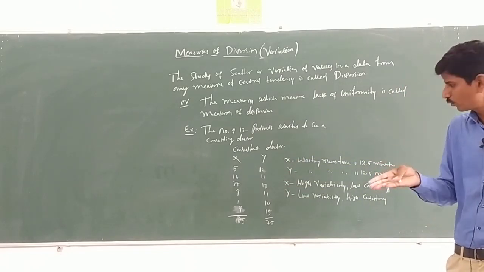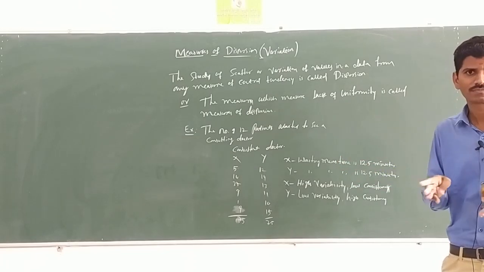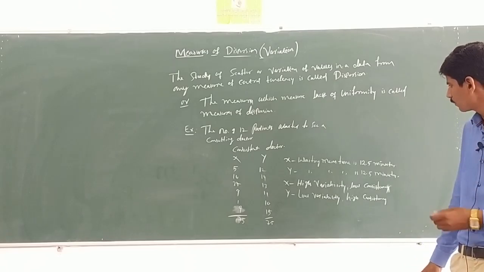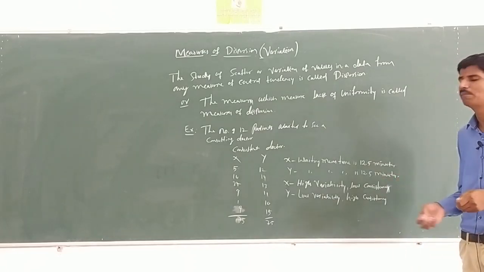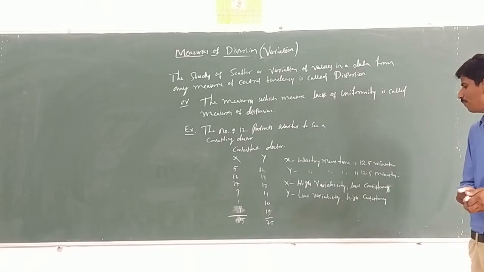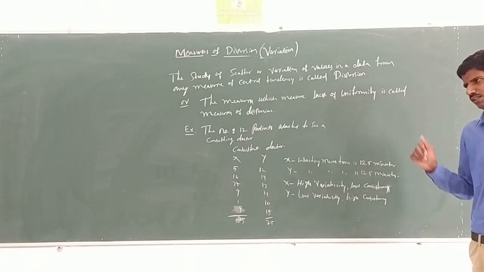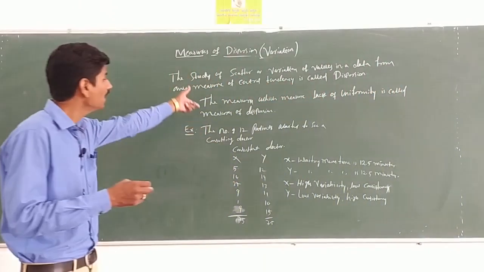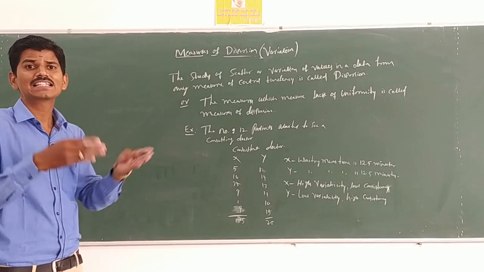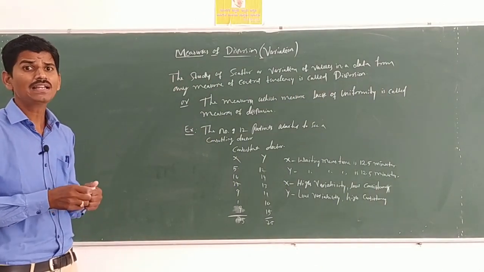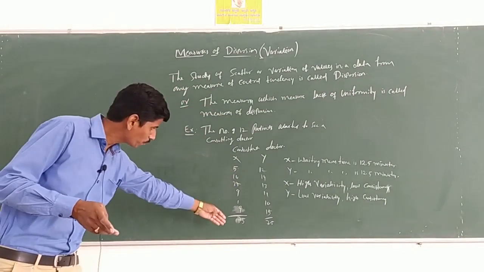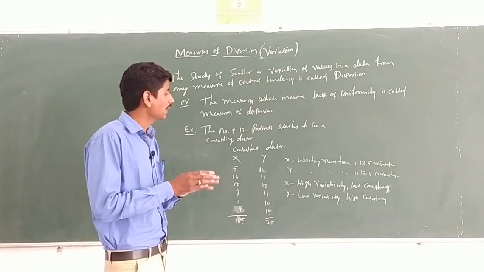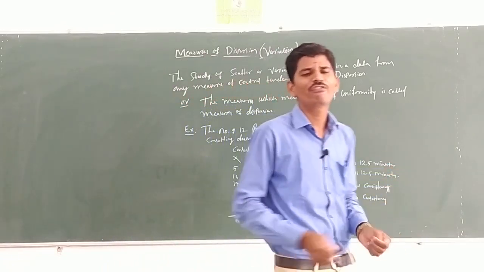That is dispersiveness. Both means are 12.5 each. X is 12.5 minutes and Y is also 12.5 minutes, but the variability and consistency are different. That is said to be dispersion, that is scatterness. Both sums are the same and the mean is also the same, but consistency and variability are different.